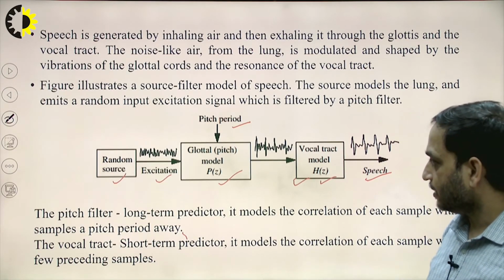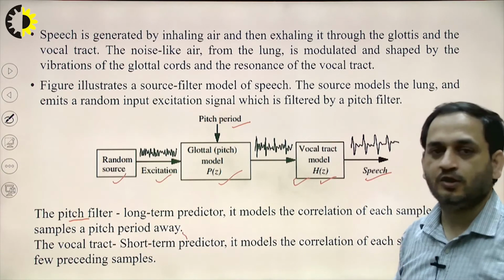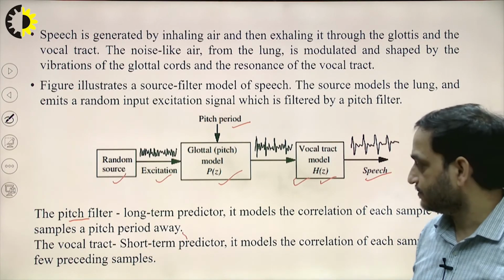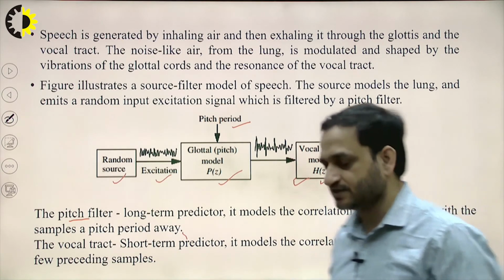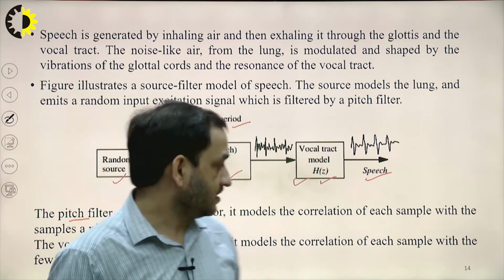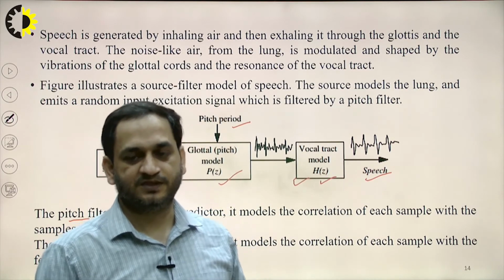So what we call the pitch filter is also called the long term predictor, and it models the correlation of each sample with the sample one pitch period away.